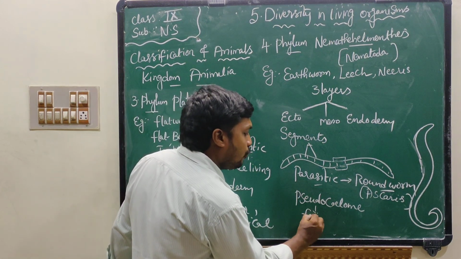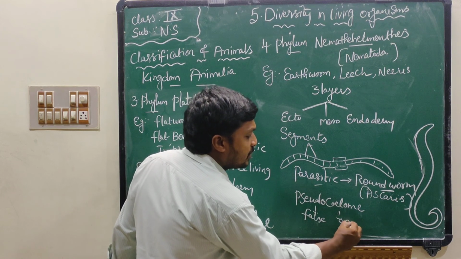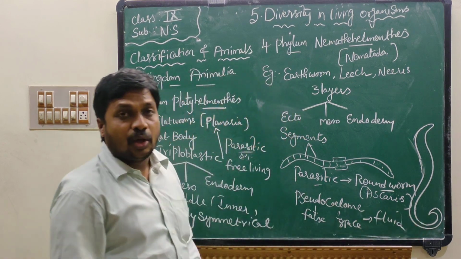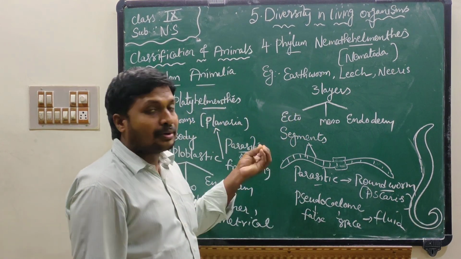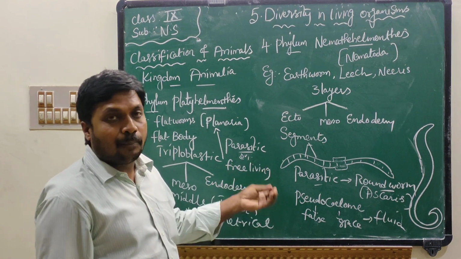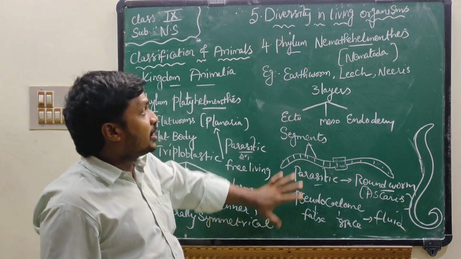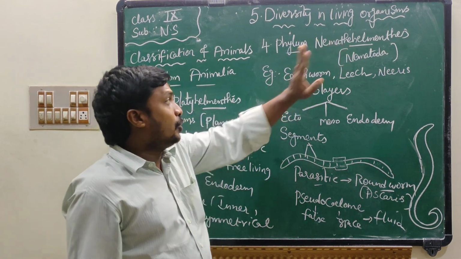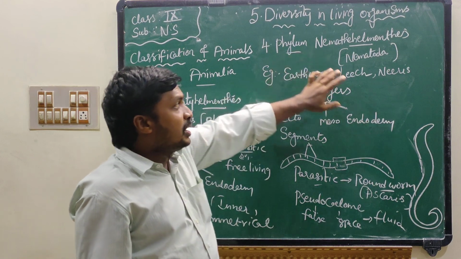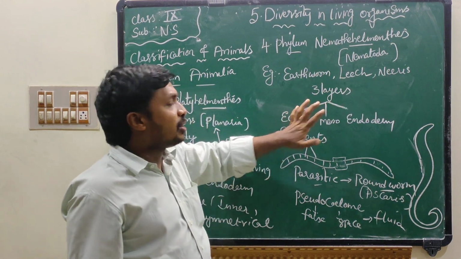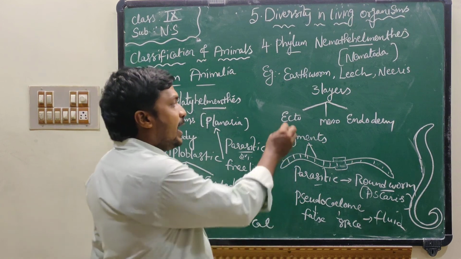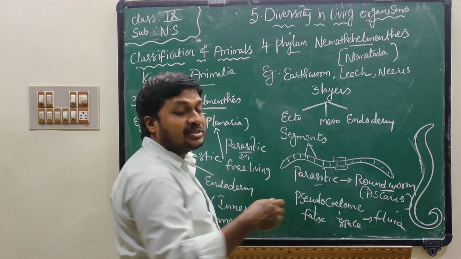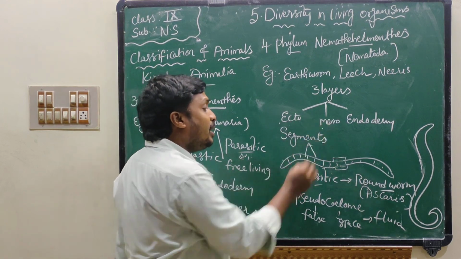Pseudocoelom. Pseudo means false. Coelom means space. This space is filled with fluid. This fluid helps to transport materials within the body. So, these are the characters of Nematohelminthes. Nematohelminthes is also called nematoda. Examples: earthworm, leech or nidus. They have 3 layers in their body, that is ectoderm, mesoderm and endoderm. They have a segmented body. They have segments in their body.